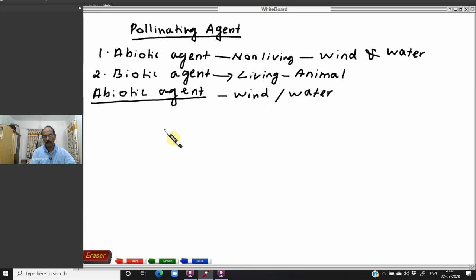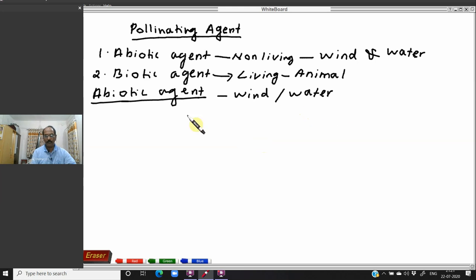When moving through the wind, most of the pollen grains will fall down. So there is a great loss of pollen grains in wind pollination. And similarly, through water, when the water is flowing, the pollen grains fall on the stigma. So here also there is a great chance of loss of pollen grains.